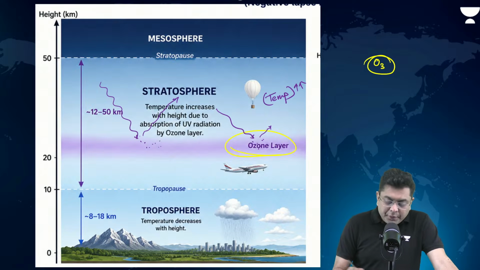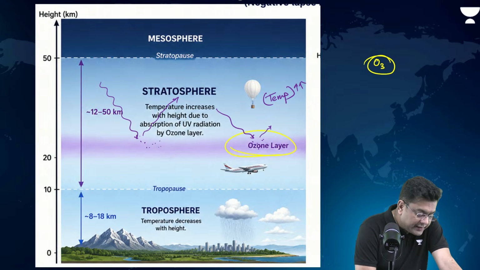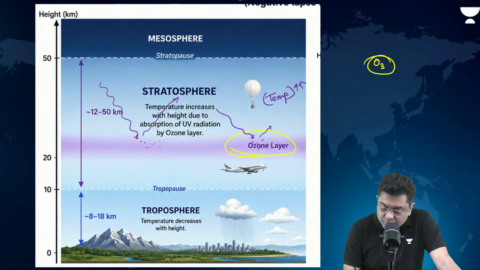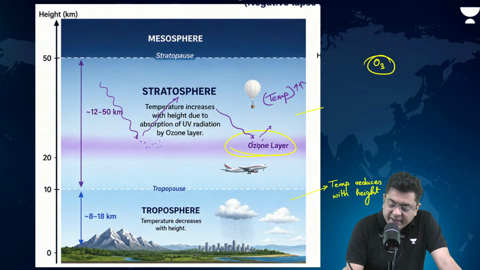Okay. So in troposphere, you will find temperature reduces with height. Here, temperature increases with height.